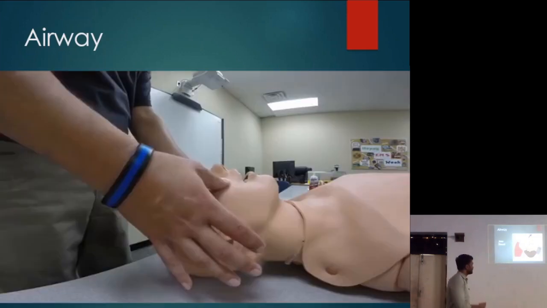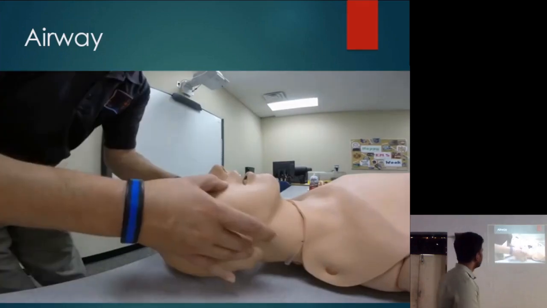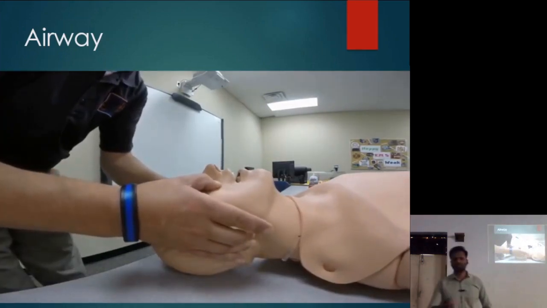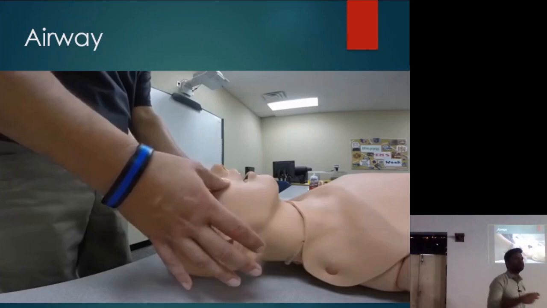Okay. And then there is another where we use the thumb to take support from the cheekbone, from the zygomatic bone, and then we pull the jaw forward. Okay. So these are the two methods. Now again, jaw thrust is used in case when we suspect cervical spine injury.